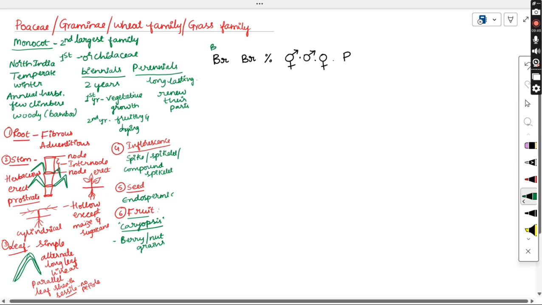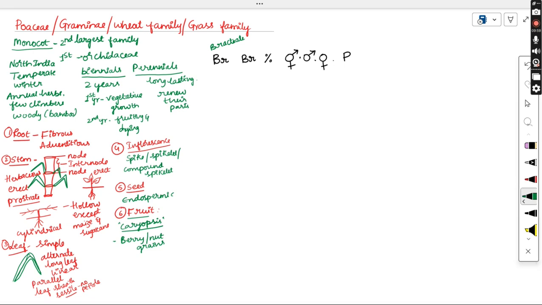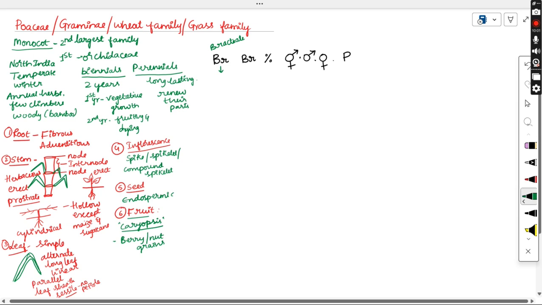These contain bracts, so they are bracteate, the small leaf-like structures at the base of the pedicel. We call them bracts. The flowers contain bracts, but the bracts present are modified. This Poaceae family contains modified bracts called glumes.